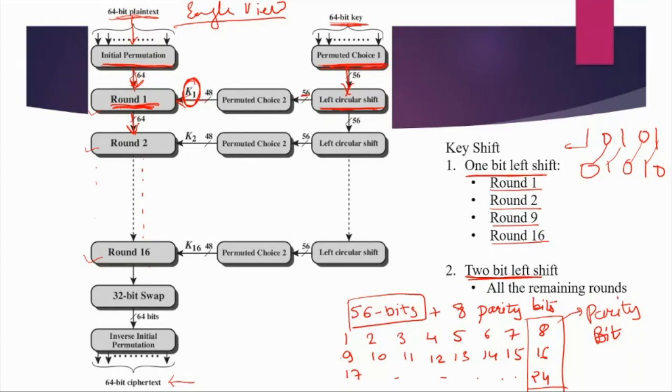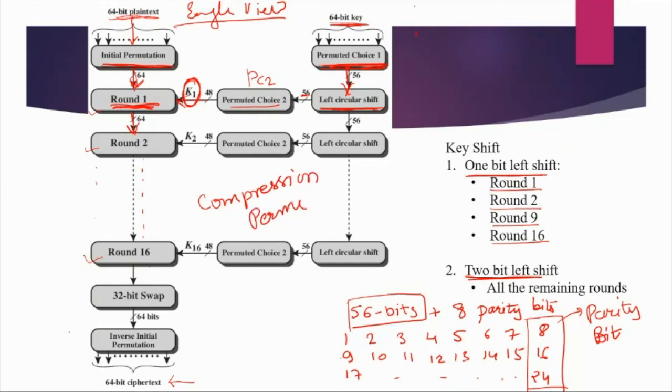So we have 56 bits. Then we have PC2, also known as permuted choice 2. This is known as a compression permutation. Why compression permutation?